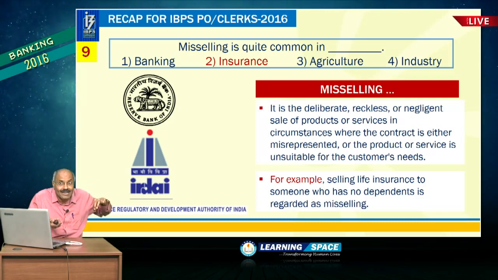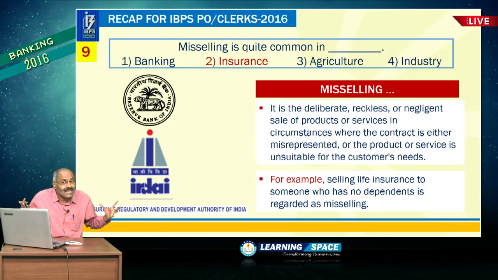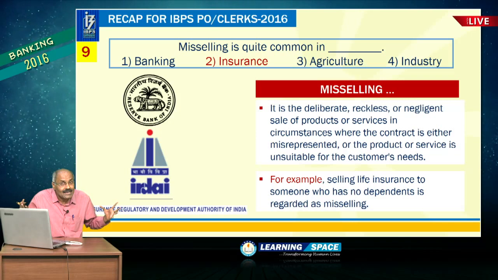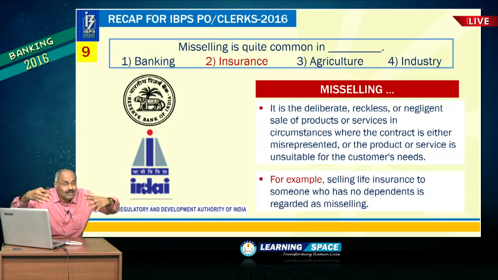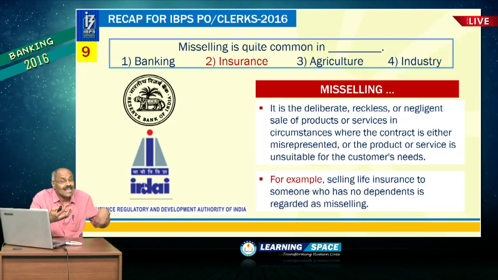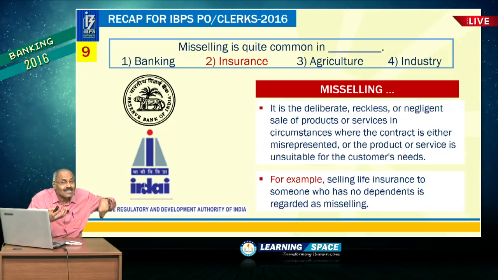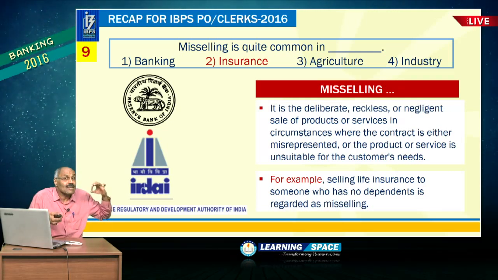Mis-selling is quite common. What is the meaning of mis-selling? Mis-selling, upselling, cross-selling, these are terms commonly used in examinations. What is meant by mis-selling? Without revealing the facts, if I sell some product, that comes under mis-selling. This normally happens with insurance firms. In insurance firms, they sometimes sell the products without revealing the full information. So, mis-selling is quite common in the insurance sector.